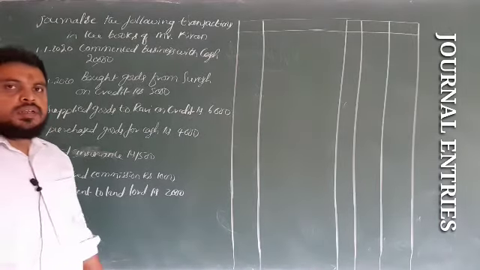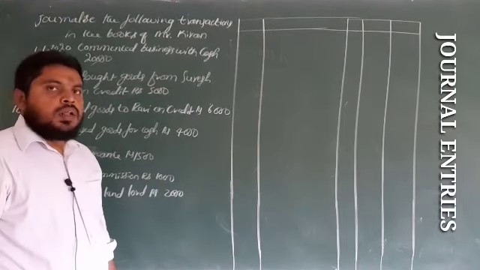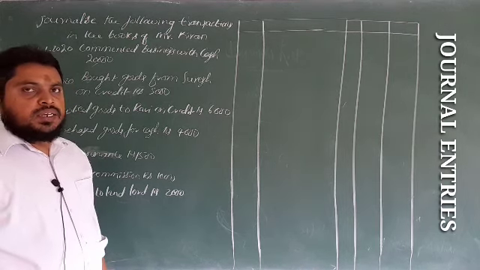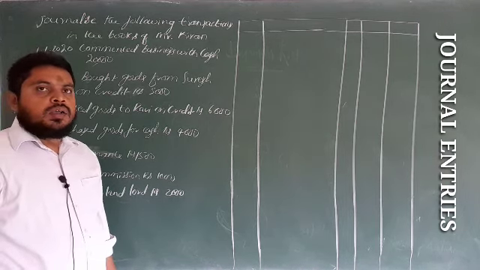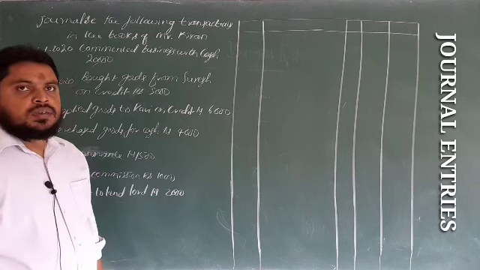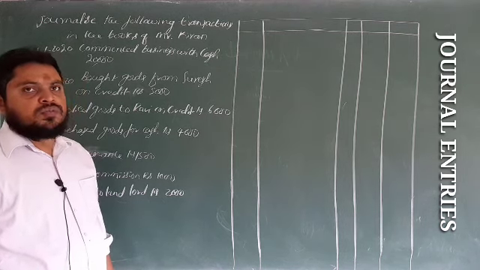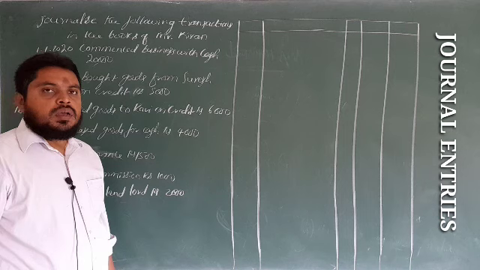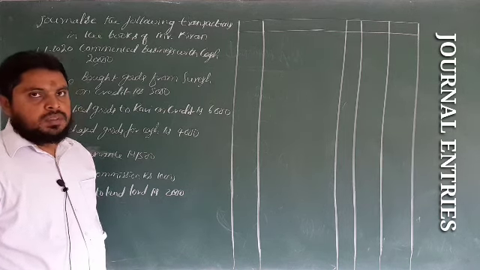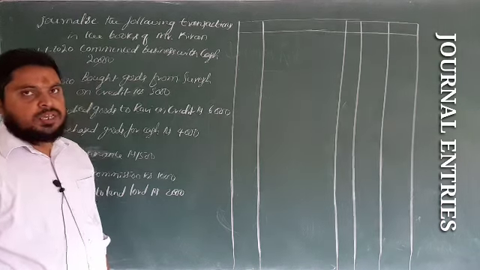In the last video, I explained journal entries: how to pass the entries with the help of the English system of accounting, which is the traditional system of accounting.